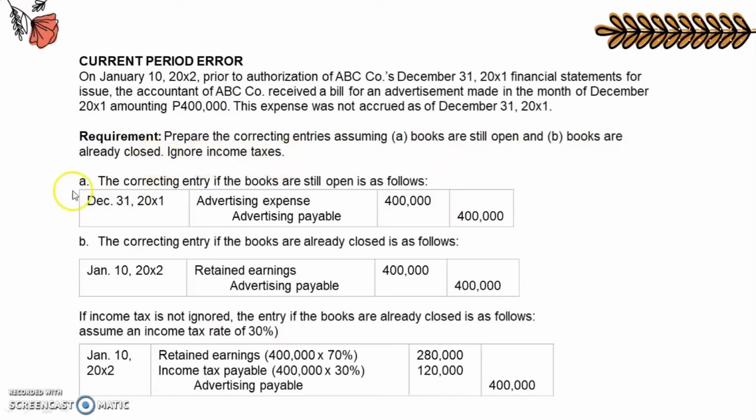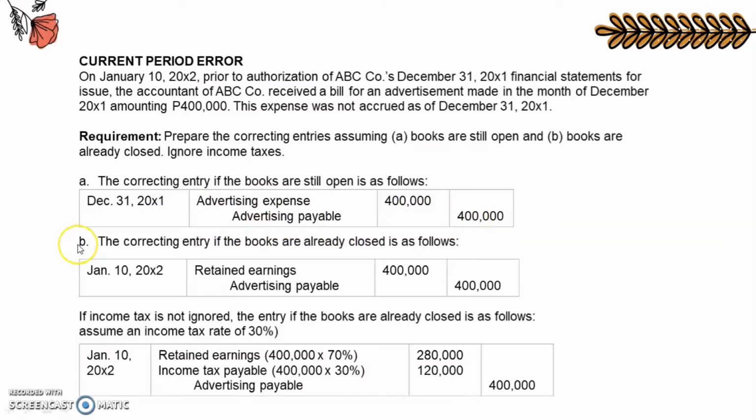Ignore income taxes. So the first requirement is to assume that the books are still open. When you say books are still open, ibig sabihin hindi pa nakakapag-closing entries. So nominal accounts can still be used in correcting entries. So the answer would be December 31, 20X1, debit advertising expense 400,000 and credit advertising payable 400,000.